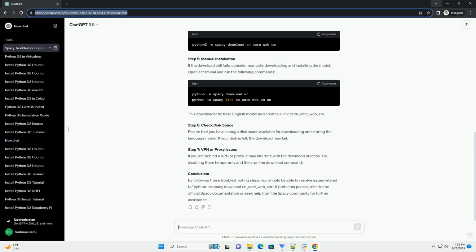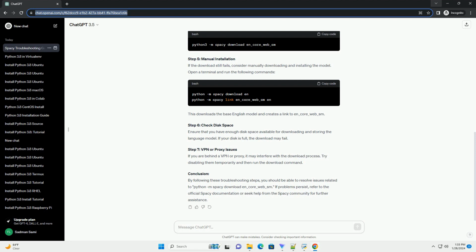Internet connection. Ensure that your system has a stable internet connection. The Python and SpaCy download command fetches models from the internet, and a poor or unstable connection may lead to download failures. Proxy settings. If you are behind a proxy, SpaCy might have trouble connecting to the internet. Set up the proxy settings for Python by exporting the HTTP and HTTPS proxy variables. Then try running the Python and SpaCy download en_core_web_sm command again.